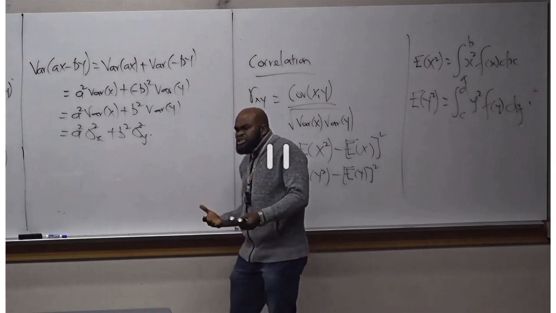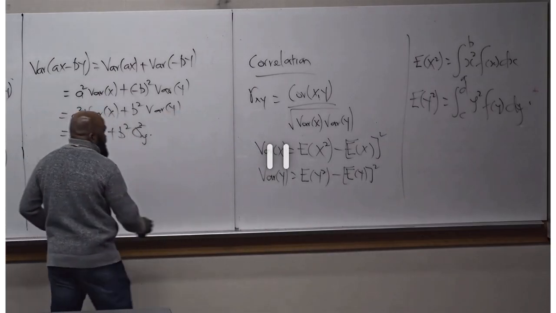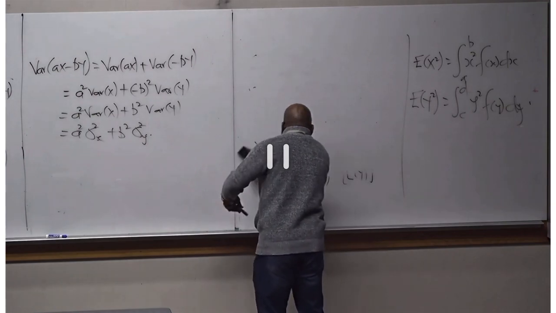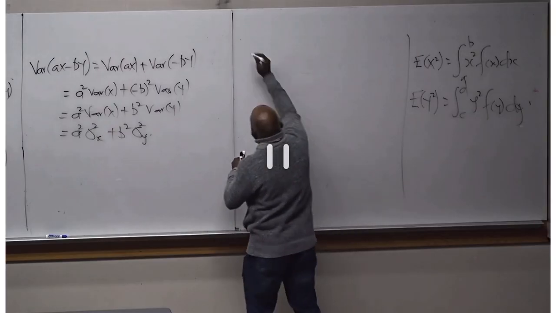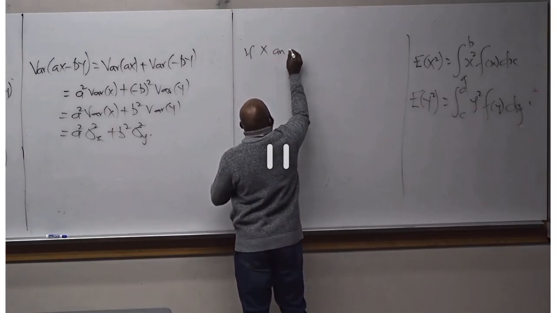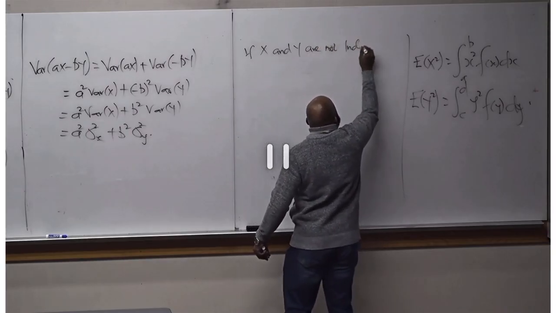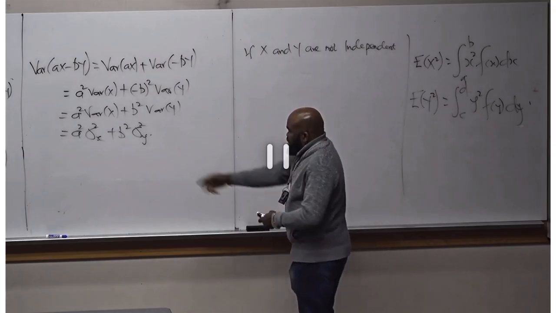What if in a situation where they are not independent? I want to consider a situation now where X and Y are not independent. Please pay attention. If X and Y are not independent, what am I going to have for this?